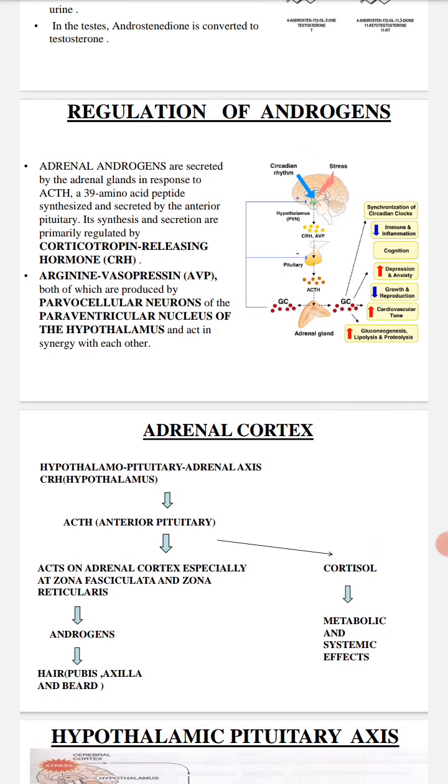The hypothalamo-pituitary adrenal axis causes the release of corticotropin-releasing hormone from the hypothalamus. It will act on the anterior pituitary to cause the release of adrenocorticotropic hormone. It will act bilaterally on the adrenal cortex, especially the zona fasciculata and zona reticularis, causing the release of androgen. This androgen will cause increased production of hair at the pubic area and axilla, and cause the formation of beard or mustache in males. Then cortisol will cause metabolic and systemic effects.